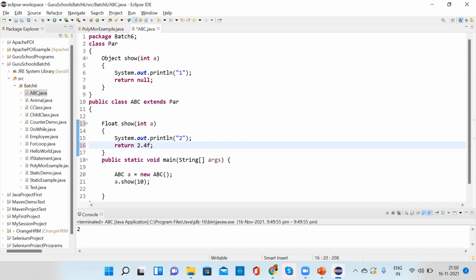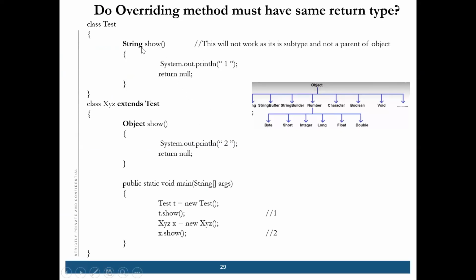F, I think. Yeah. So this is the basic thing: the return type of the overriding method should be the parent class type, I mean it should be a bigger thing that it will take.